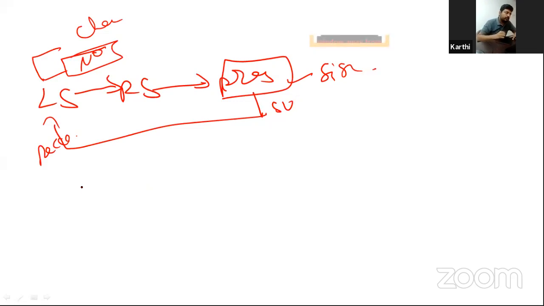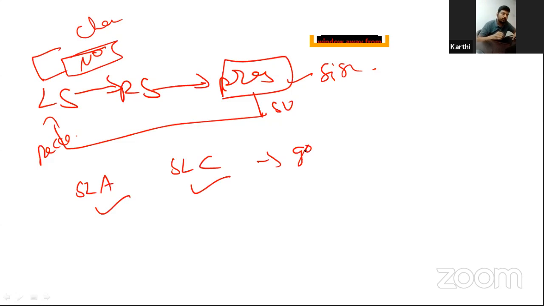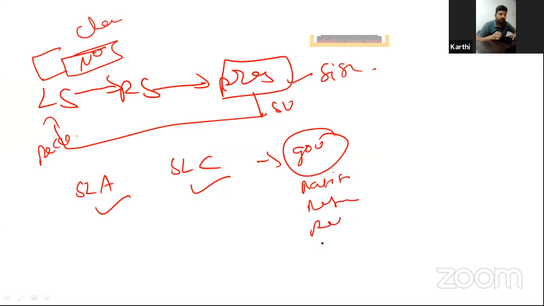Whereas in the state legislative assembly, for example, in any state, there are 2 houses: the state legislative assembly and the state legislative council. If it has been passed by the state legislative assembly and by the state legislative council, it is sent to the governor. Now the governor has 4 options, right? One, he can sign or ratify, he can reject, he can return, or he can reserve it for the president.